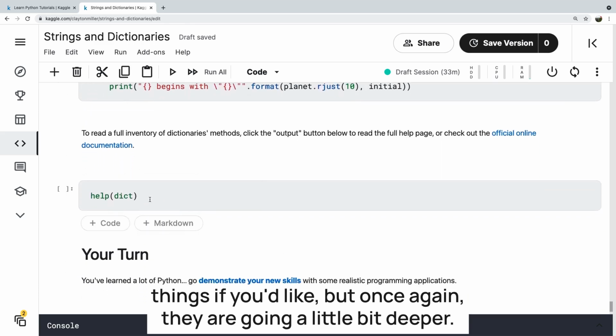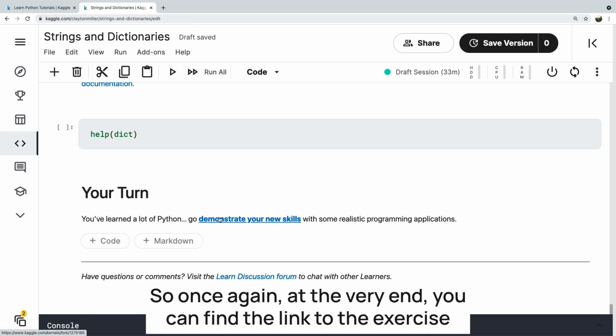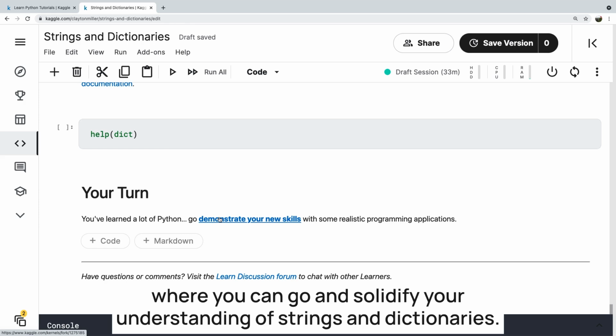So once again, at the very end, you can find the link to the exercise where you can go and solidify your understanding of strings and dictionaries.